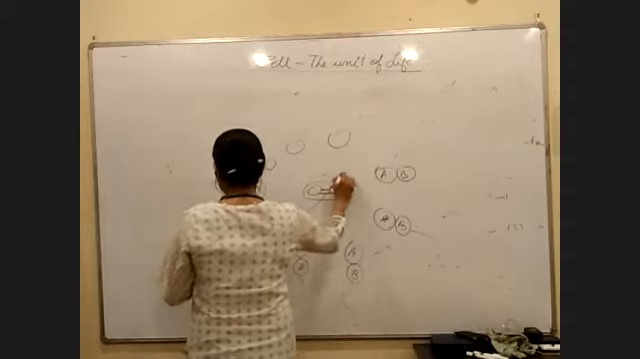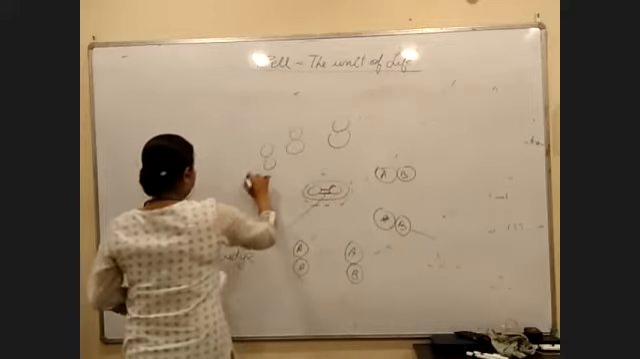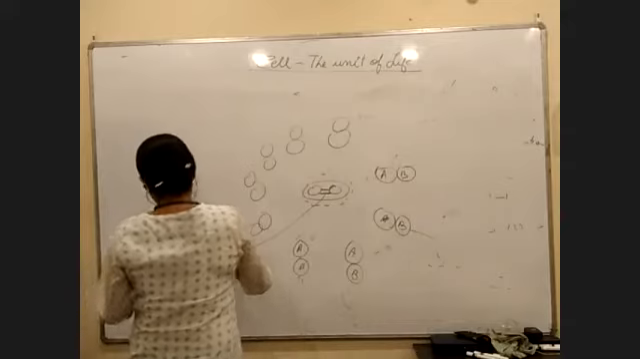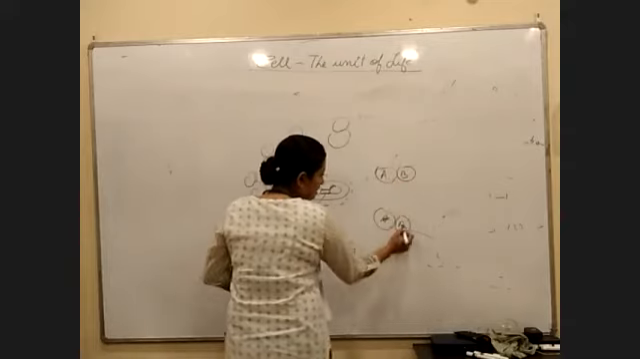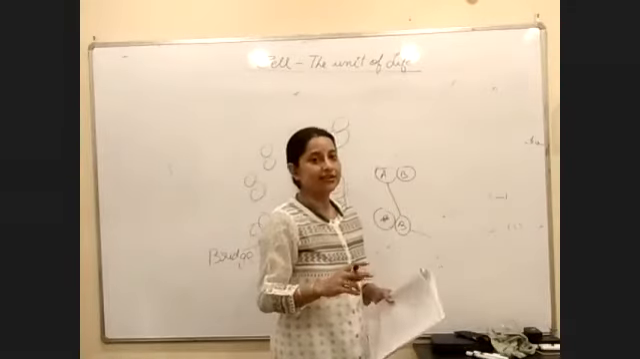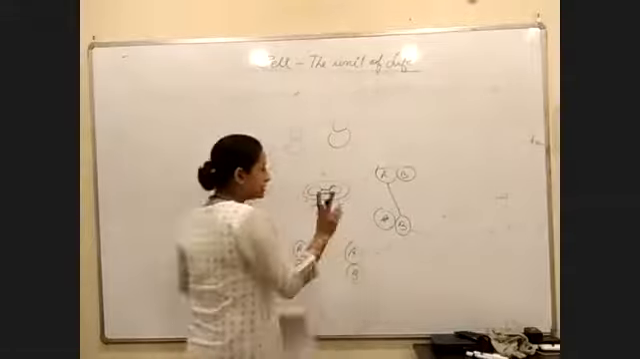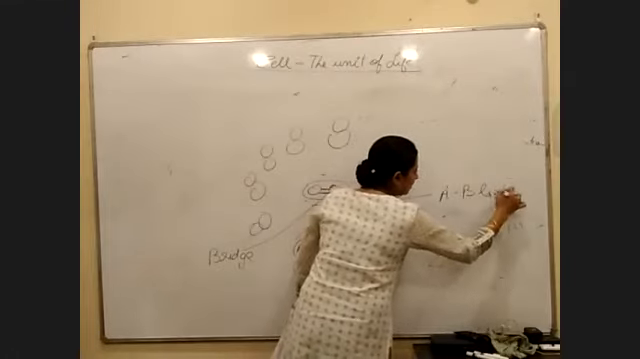Go through the diagram. This one is the A-B linker: this one is A, this one is B. And in the centriole it was the C-A linker. So you have to see the difference also. That was the C-A linker, and this one is the A-B linker.